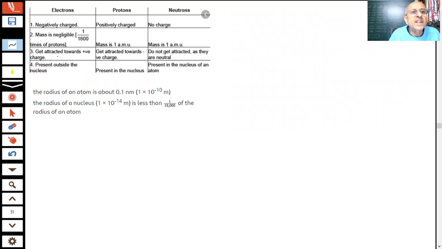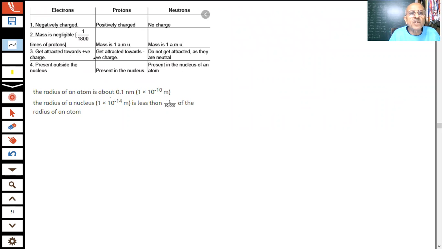And this negative charge, since it is negative, will be attracted towards the positive charge. Proton, being positive, will be attracted towards the negative charge. Neutrons are neutral. They are not going to be attracted by either electrons or protons. And electrons are present outside the nucleus, and protons are present inside the nucleus. Also the neutron is present inside the nucleus, students.